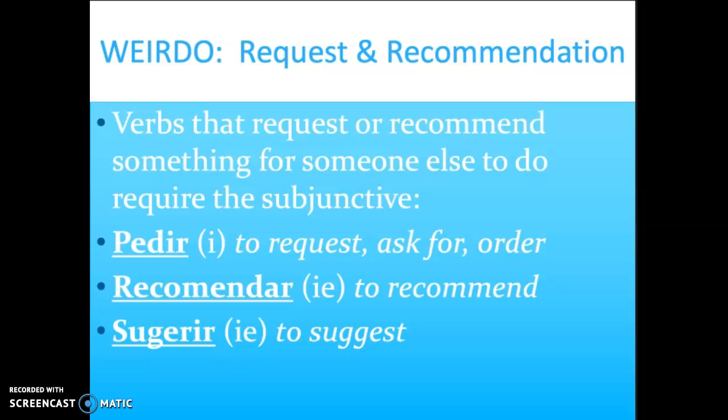Now let's take a look at a new weirdo expression. And this is going to be the R of the word weirdo. And these are requests and recommendations. These are the verbs that request or recommend something for someone else to do, such as pedir, to request or ask for or to order. Recomendar is to recommend. Sugerir is to suggest.